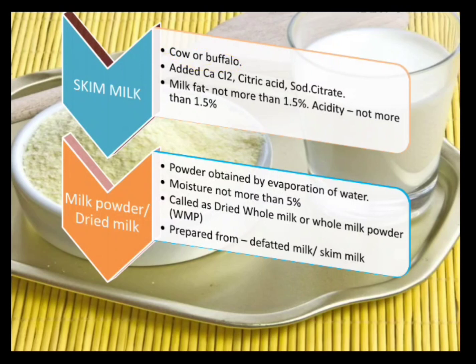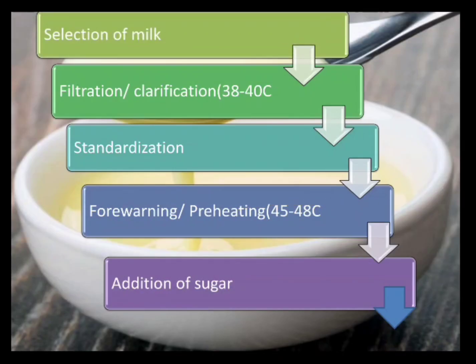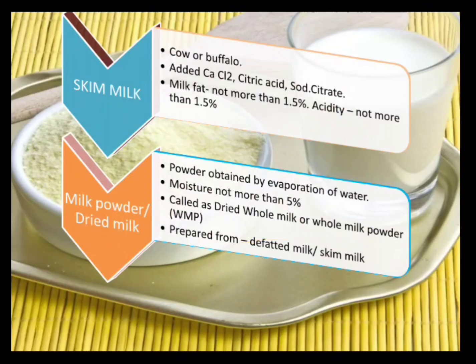What are the additions that are added? Calcium chloride, citric acid, and sodium citrate are added. Here it is made sure that the fat is not more than 1.5%, and acidity definitely should not be more than 1.5%. How to prepare the skimmed milk? It is the same process as how we prepare the condensed milk, except that the fat is not increased and the water is not evaporated.